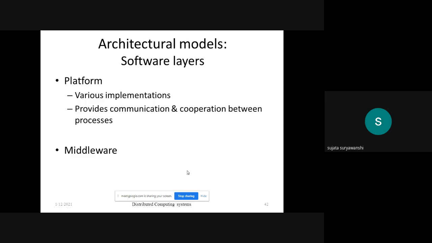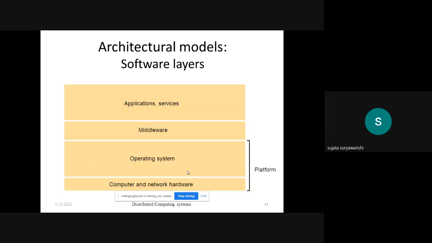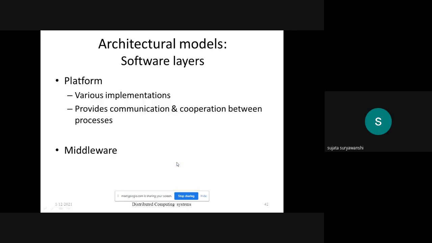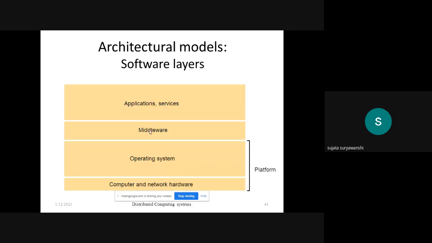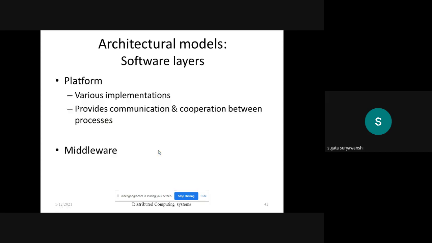Next is the platform. Here the platform consists of the operating system and the computer network hardware. It can give various implementations, and it provides the communication and cooperation between the processes. While we are considering the operating system, how we can communicate with the application and with the server is given by this platform only.